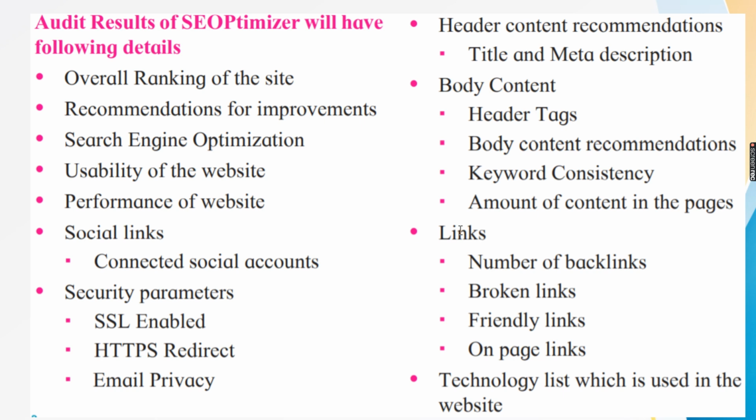Then links, how the links are presented. Backlinks should be there, and more backlinks are good. Broken links must not be there. Otherwise, if there is any broken link in the website, the visitor will click on it and load an error page, and that is not a good impression. Body content, how the body content is presented, and title and meta description are very, very important. Which other good technologies are used and which technologies can be used to upgrade the coding of the website are all mentioned, so it is very good for the developer to follow this audit report and upgrade the coding of the website.